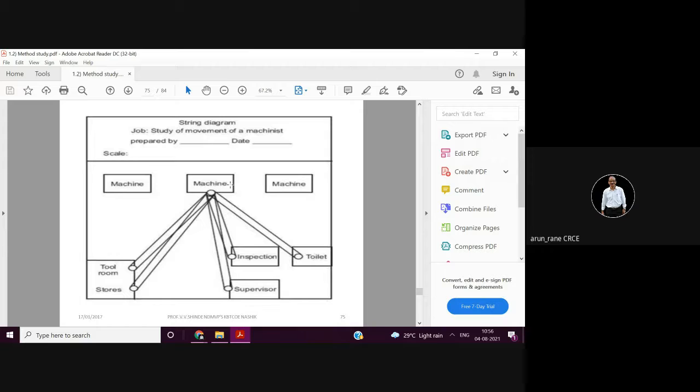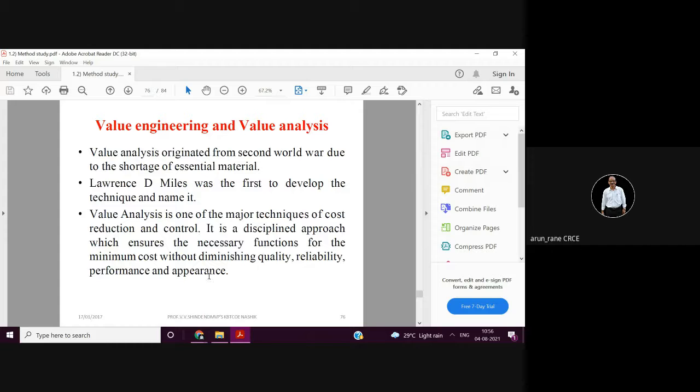So like that you can question, why are you going so many times, 2 times, 3 times to the inspection department? You are not qualified enough to check. So this is how it is useful for taking the decision.